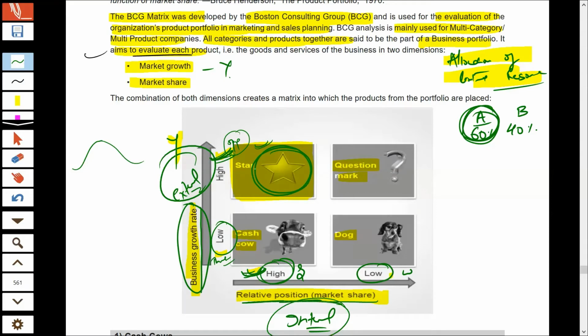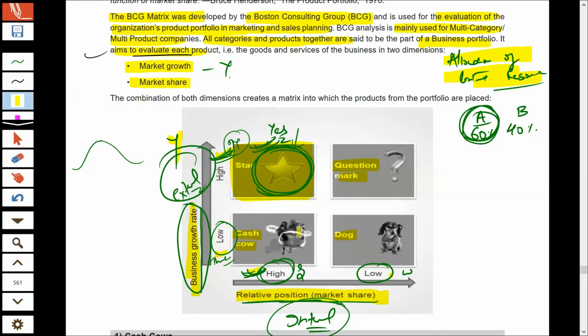The company's market share is also high. This is a star performer. If your product falls into this category after analysis, you can say it is a star performer. And what should you do? Should you invest in this product or not? Definitely you should invest. Stars are those businesses which require heavy investments.